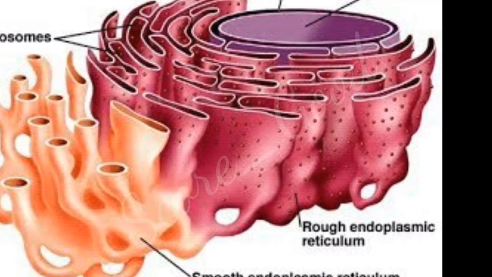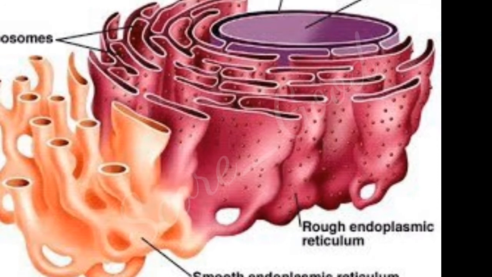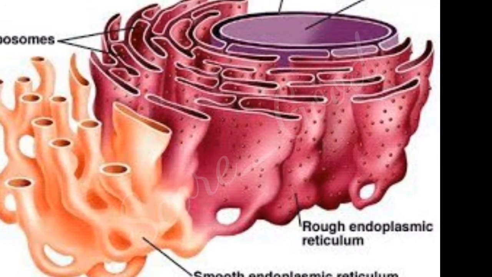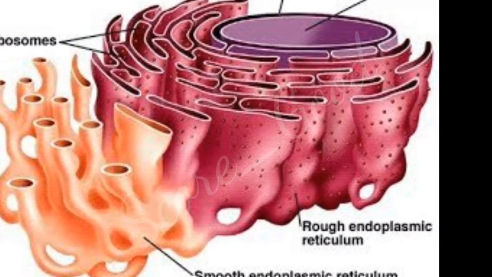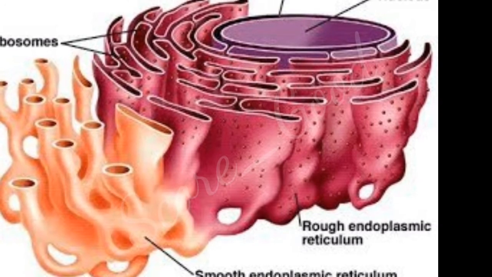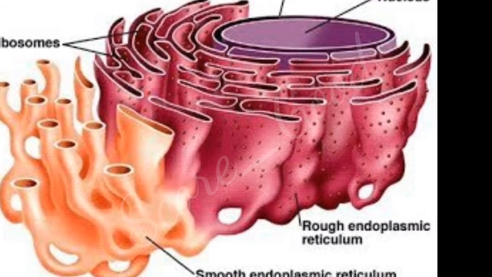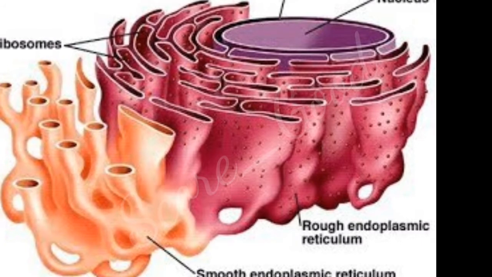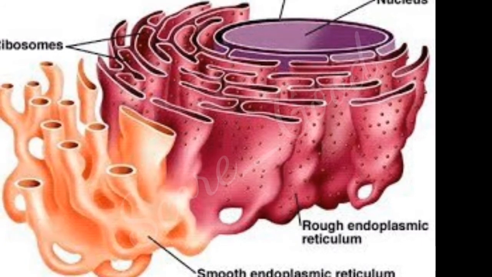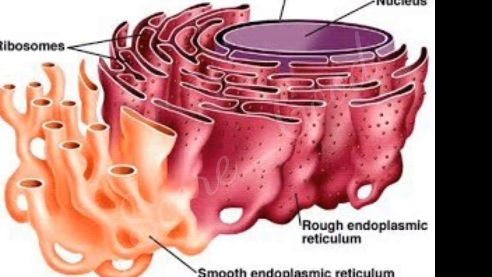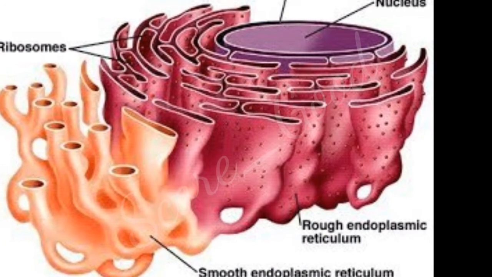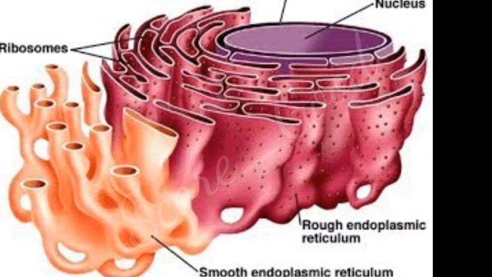The endoplasmic reticulum helps in conveying the message from cytoplasm to the nucleus and also nucleus to the cytoplasm. They are said to be the main production site. Why? Because the lipid, which we call as fat, synthesization and protein synthesization takes place here.